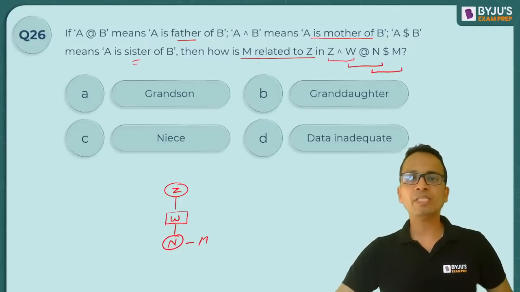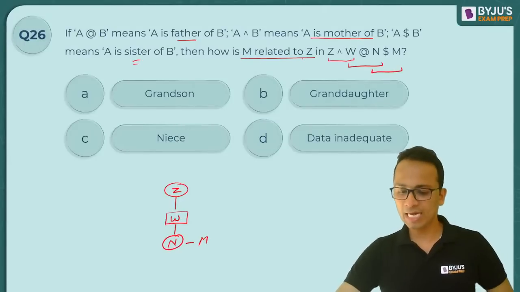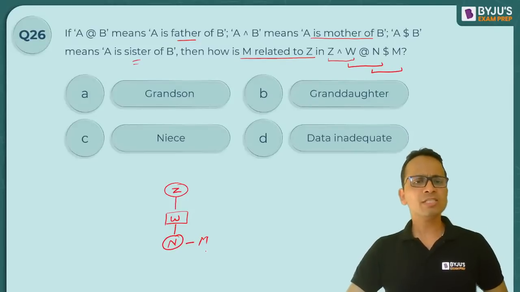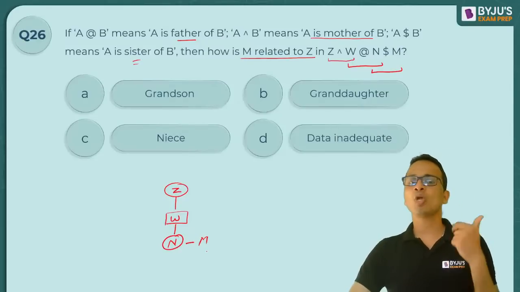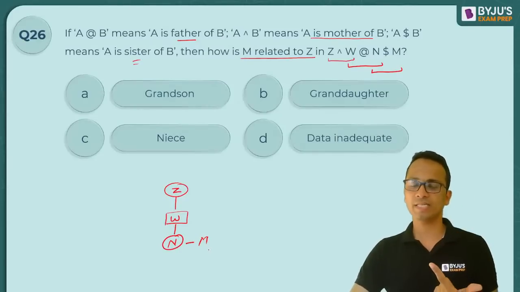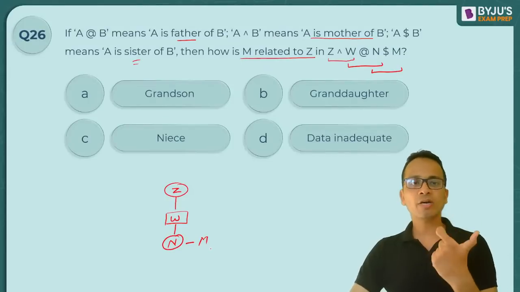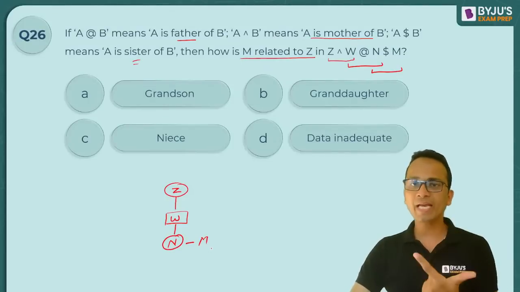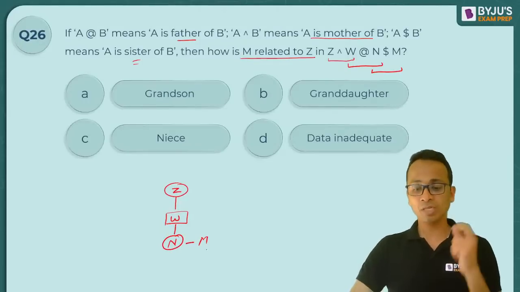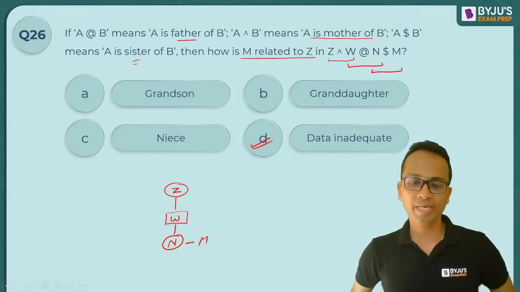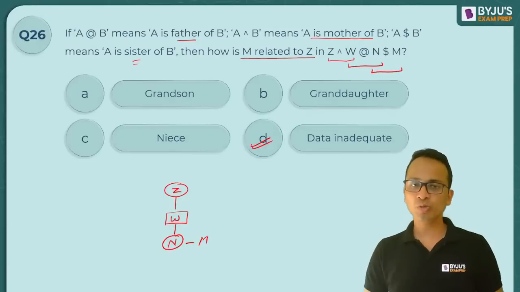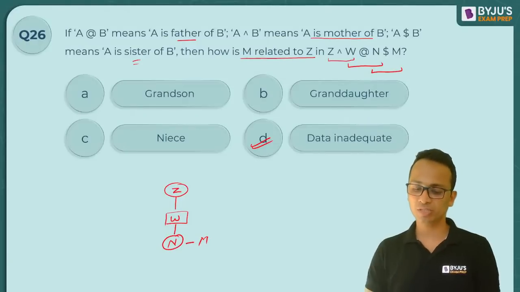Okay. So how is M related to Z? How is M related to Z? Now since M का gender नहीं पता, तो M grandson भी हो सकता है और granddaughter भी हो सकती है. ओके, सो ग्रैंडसन और ग्रैंडडॉटर, इन दोनों में से कोई भी एक ऑप्शन आंसर हो सकता है. Now, since we don't know the gender of M, so the perfect answer to mark will be data inadequate. Okay, so grandson, granddaughter में से कुछ भी हो सकता है, तो that is why I have marked option D, that is data inadequate, as my answer to this one.